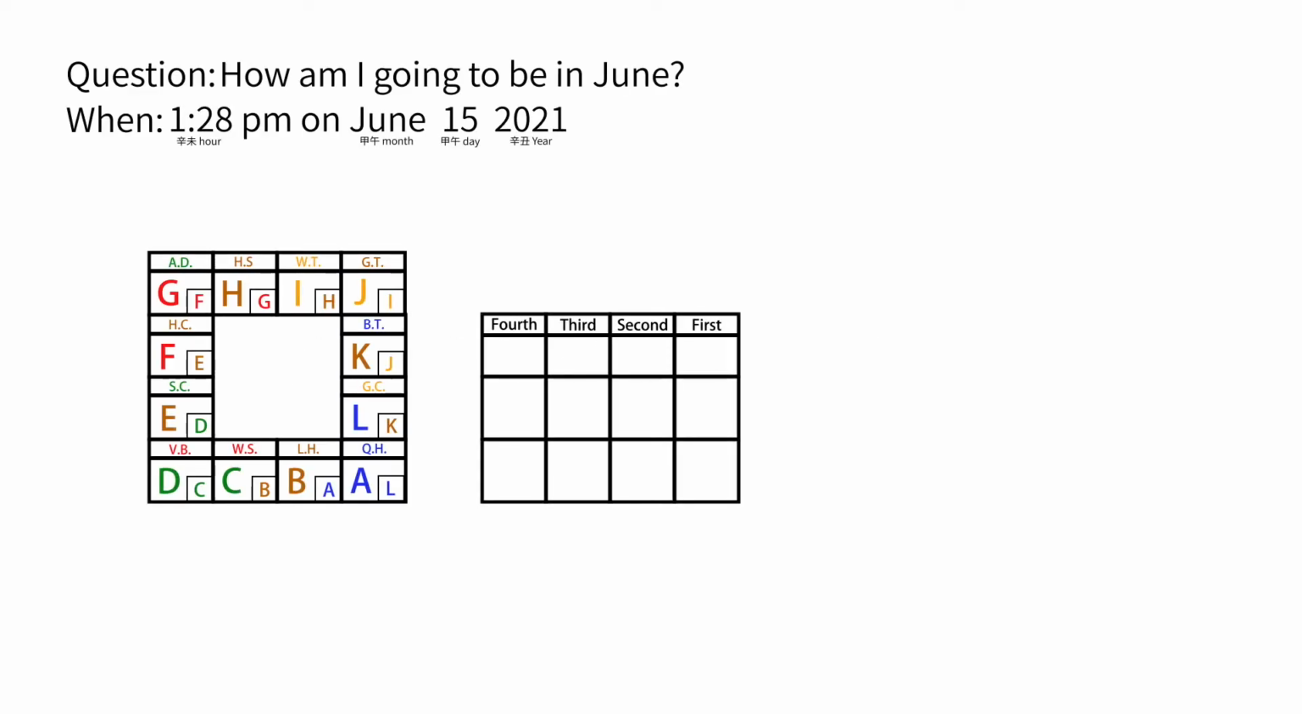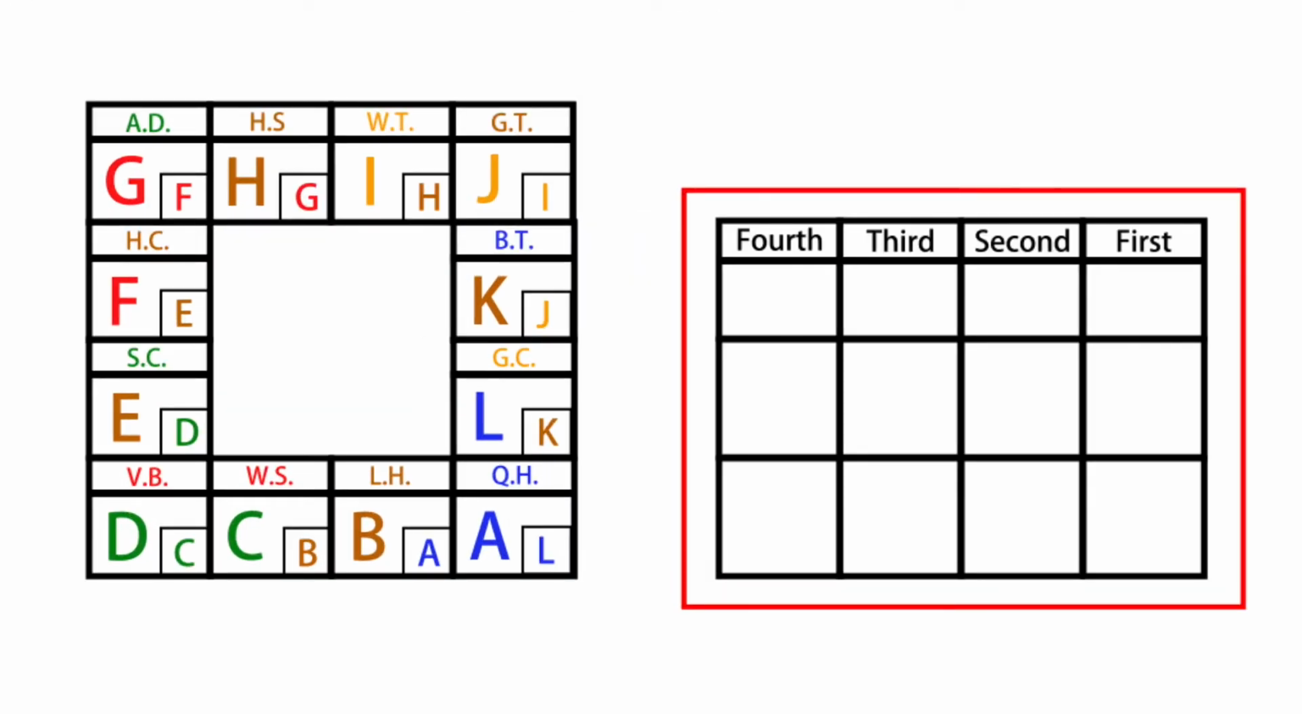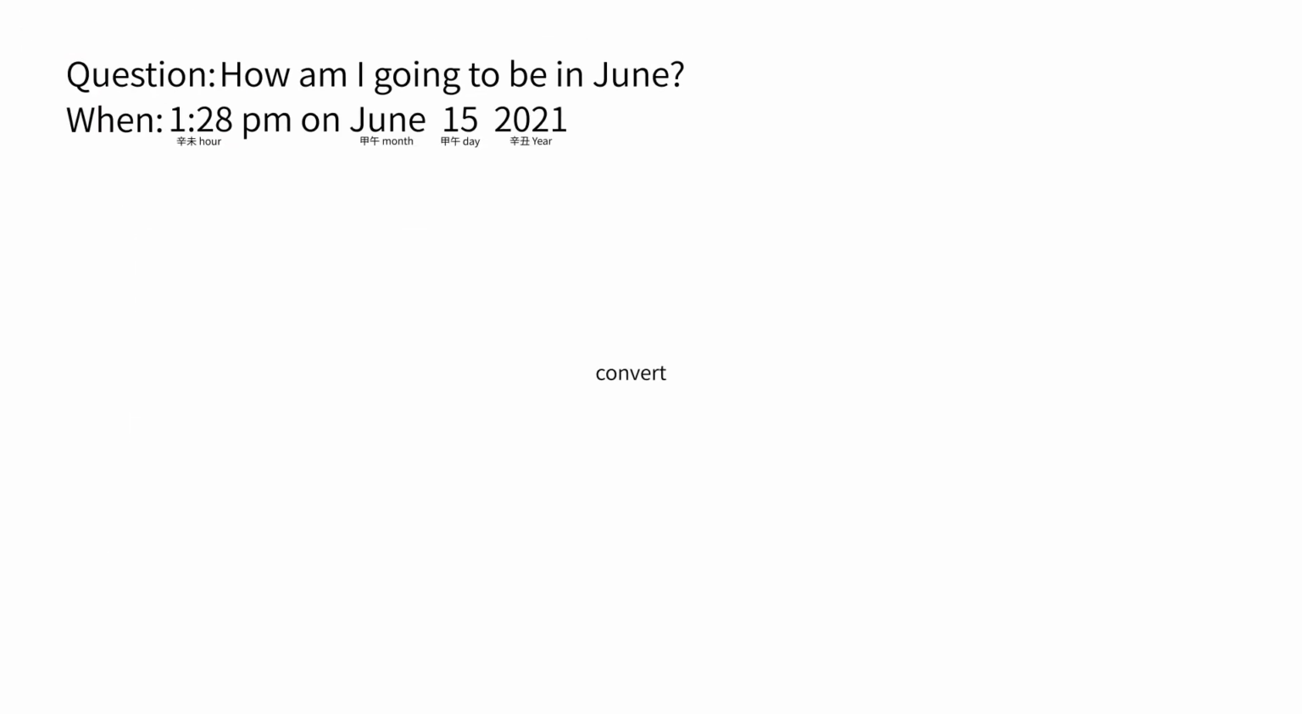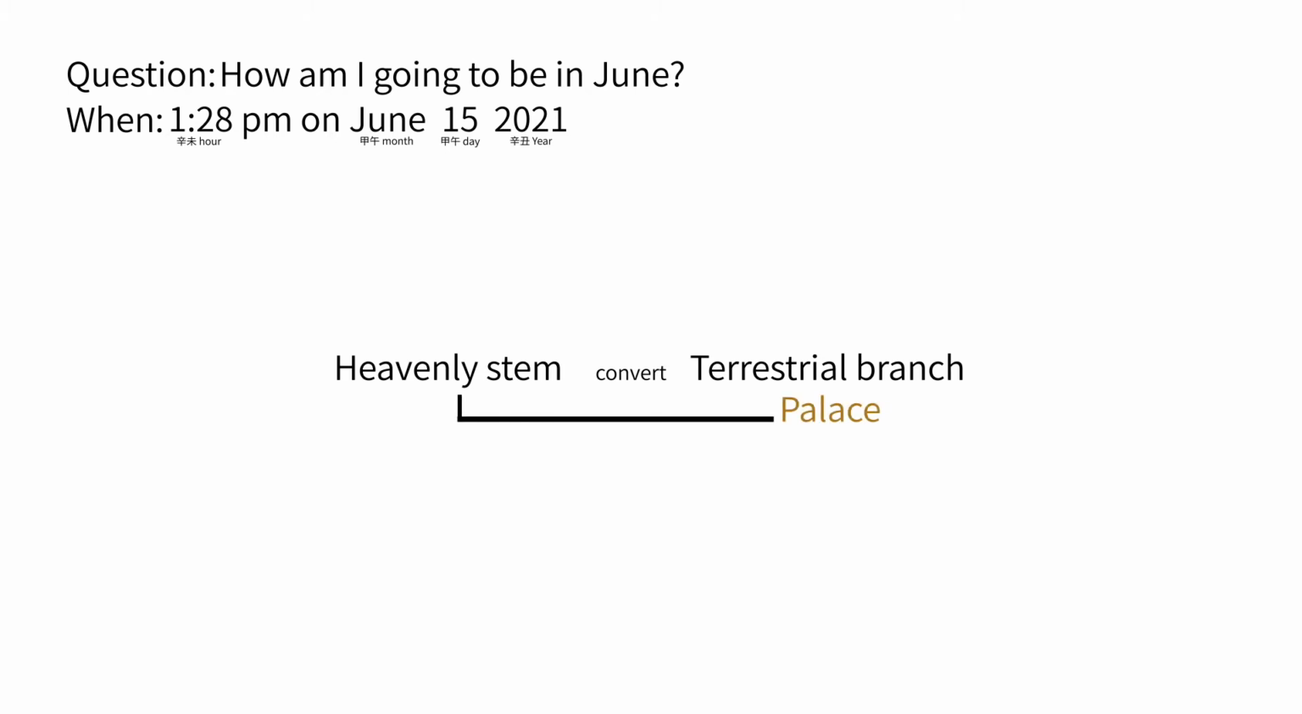When we are in the process of arranging the 4 lessons, we need to find the position of the heavenly stems in the earth plate. But the symbols in the earth plate are all the terrestrial branches. How do we determine which terrestrial branch represents which heavenly stem? When we convert the heavenly stem to the terrestrial branch, this terrestrial branch is considered to be the palace where the heavenly stem resides. So this terrestrial branch is called the palace of heavenly stem.